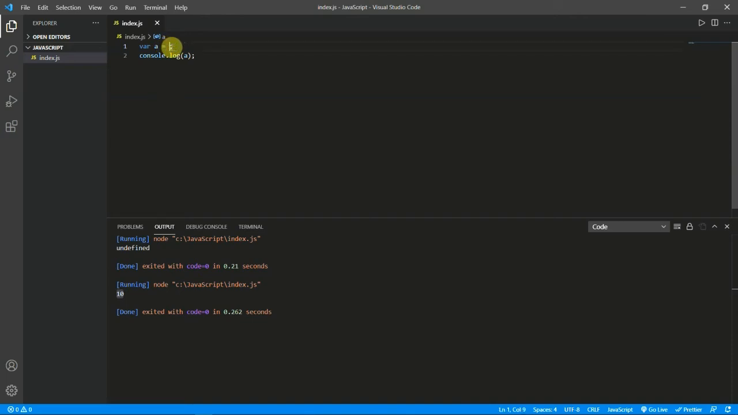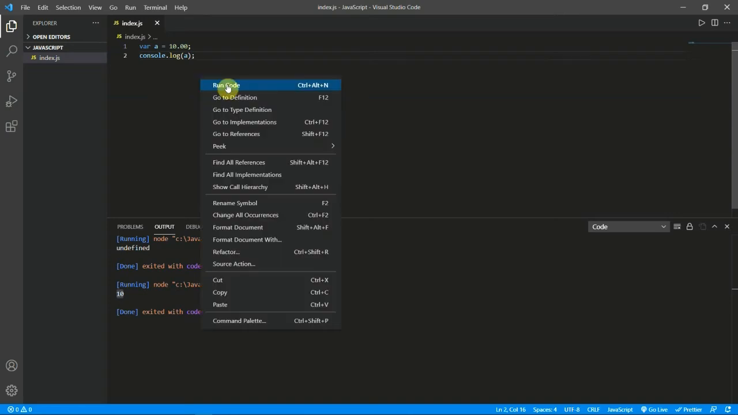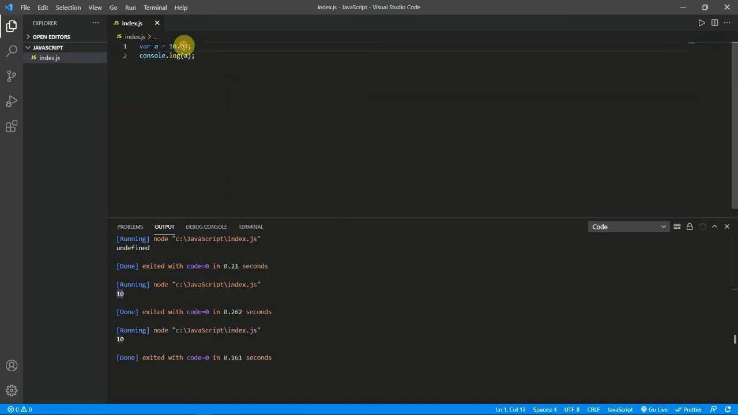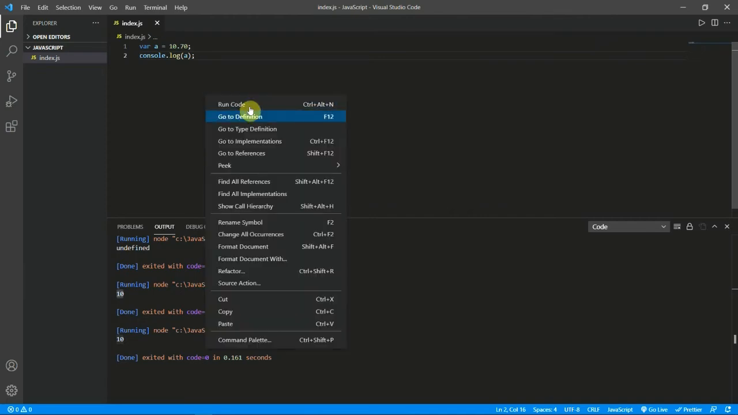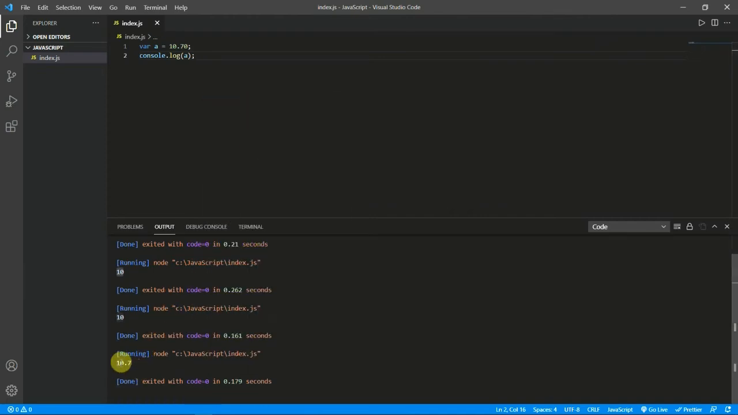Let us just try a float value, 10.00, and then let's run it. Okay, 10.00 is taken as a string. 10.70, let's just run this. There you go, 10.7, we got a float value. So we are not changing anything anywhere, we are just changing the data. So JavaScript manages it accordingly.